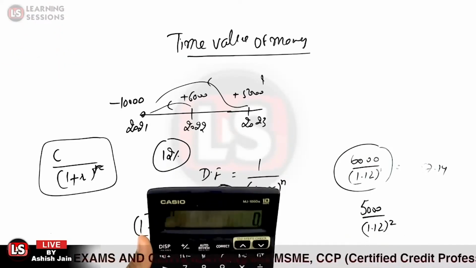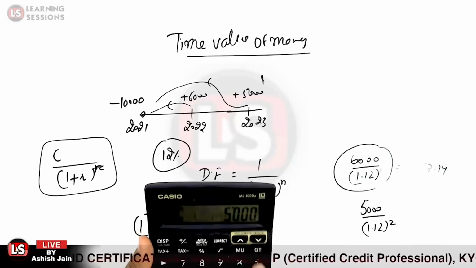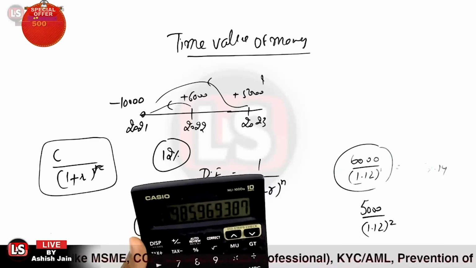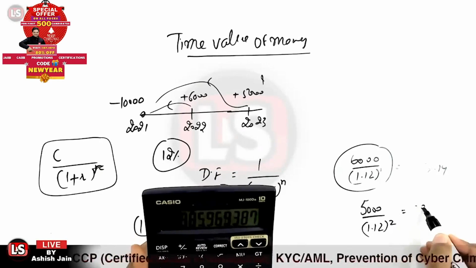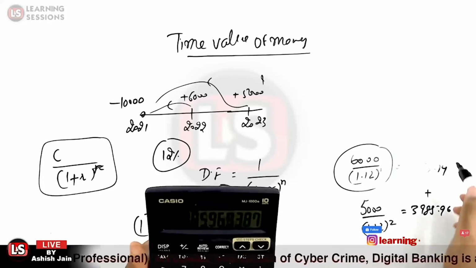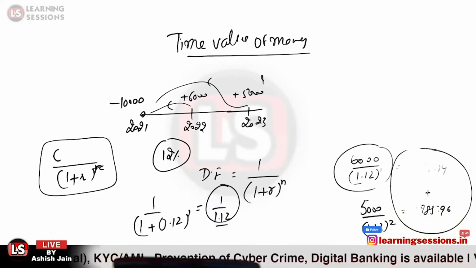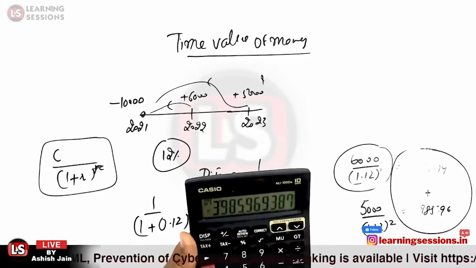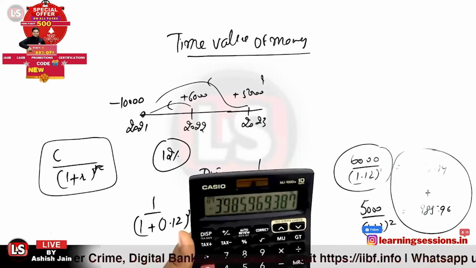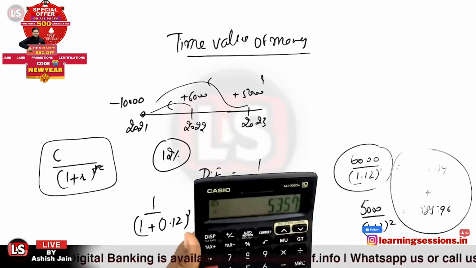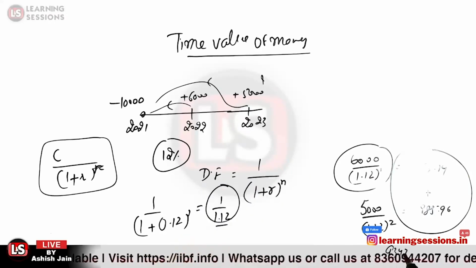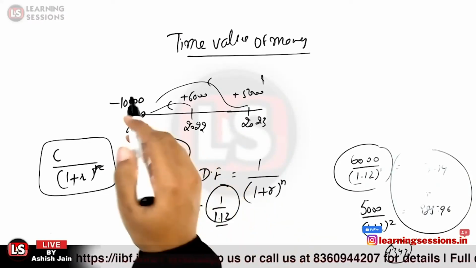We can calculate it simply as 5,000 divided by 1.12 and further divided by 1.12 again. So it is equal to 3985.96. Now, was it beneficial for us to lend the money? Can you please answer me? We'll be adding up both the inflows over here. So 3985.96 plus 5357.14 amounts to 9343, whereas the amount lent by us was 10,000 rupees.